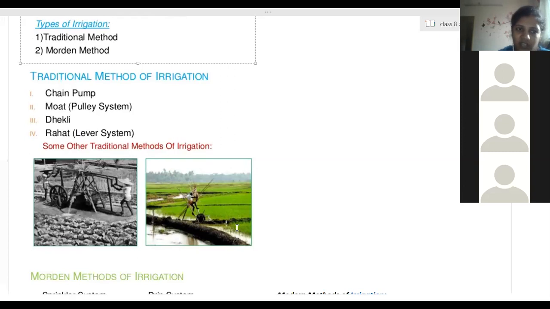So watering is very, very important for the growth of the plants. Kharif crops need a large amount of water. Rabi crops need less amount of water. So this is how watering is done in a traditional way, sub irrigation is seen here. First, I will show you something else so that you will get to know the exact different methods of irrigation. Give me a second.